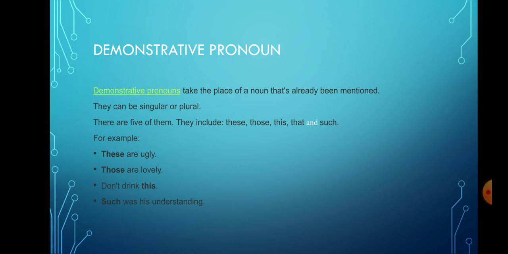For example, these are ugly. Those are lovely. Don't drink this. Such was his understanding. All these words are showing that they have been used for some noun that has already been used by someone.